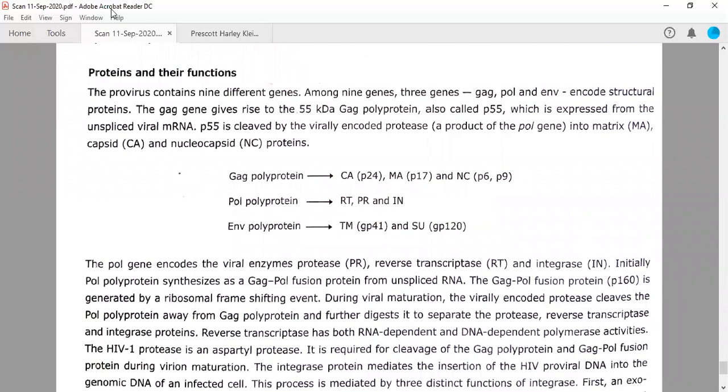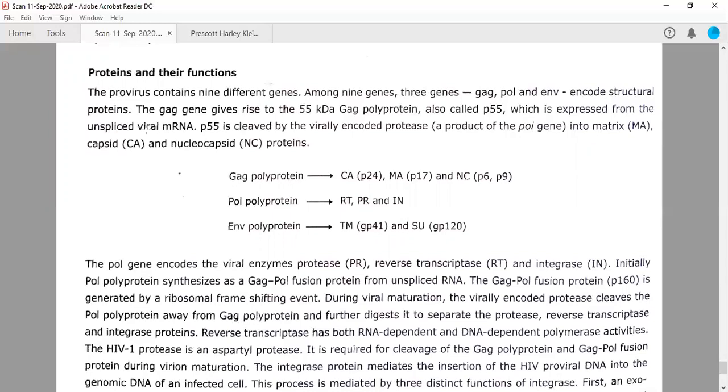One more important thing you need to discuss in this particular class. If you look, these three genes are present in all the retroviruses, so GAG, POL, and ENV. Now this GAG polyprotein actually has the capsid protein, which is P24, protein 24, 24 kilodalton, and the matrix protein, protein 17, and this